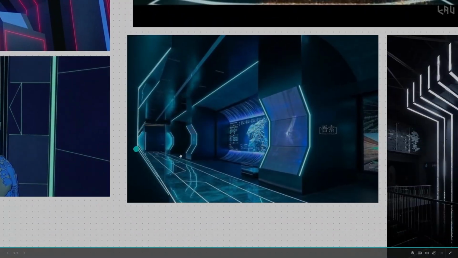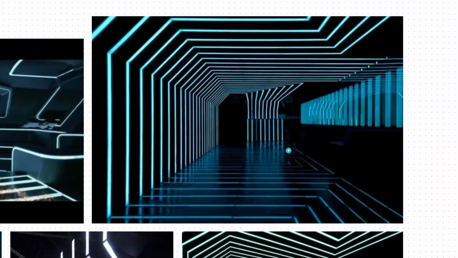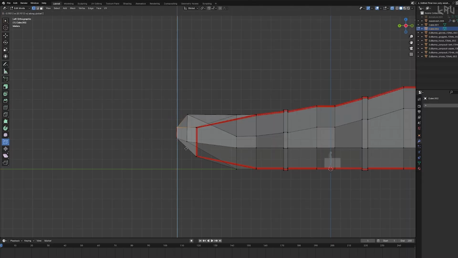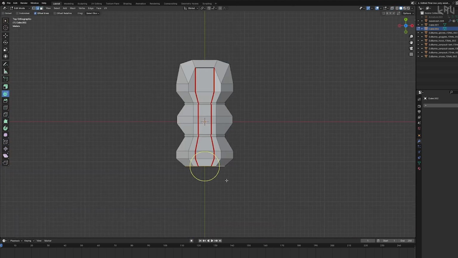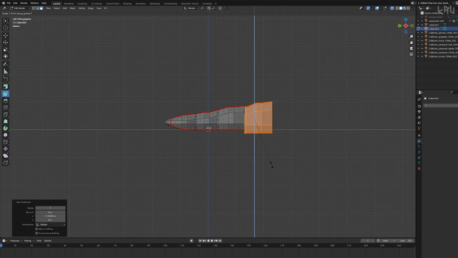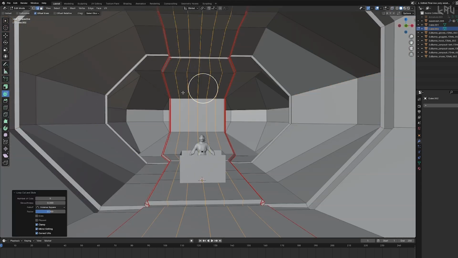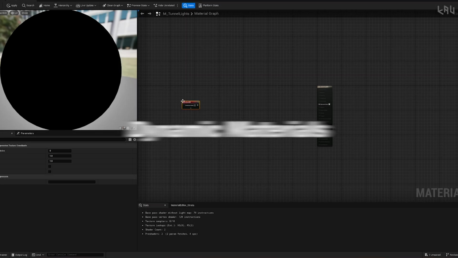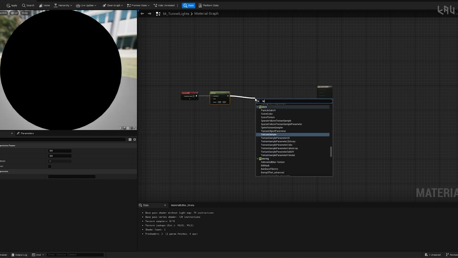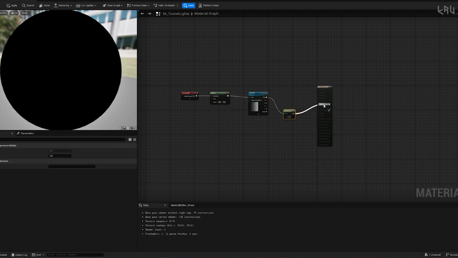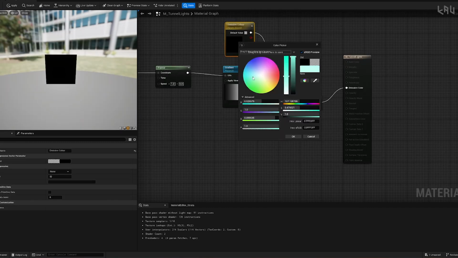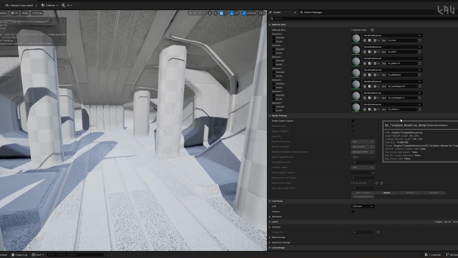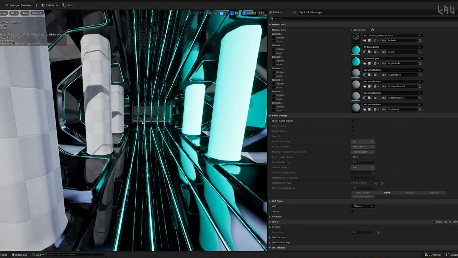For the environment, I was heavily inspired by the scenes in Tron, with the emissive leading lines and clean geometric shapes. I want to create a tunnel and have the light pulse and move through space dynamically. So here I'm just modeling the general shape of the atrium, carving out some leading lines in the architecture. I'm going to create a dynamic material in Unreal by attaching a pattern node to a gradient texture and set it to move along the x-axis. Multiply an emissive color and intensity, and we'll have ourselves some party lights.